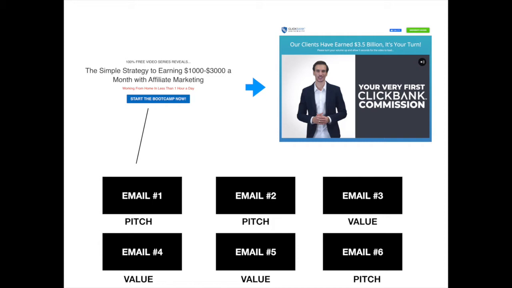And what I mean by value is that we're just going to give them more information about affiliate marketing or how they can earn income from home. We're not going to try to sell them anything in here. We want to be genuine in these emails and provide value. We can find videos on YouTube that we think will actually help them. Then you can send them a YouTube video, or if you have YouTube videos or video trainings yourself, you can send that information to your email list and just give them value. Give information that's going to help them inside of their business.